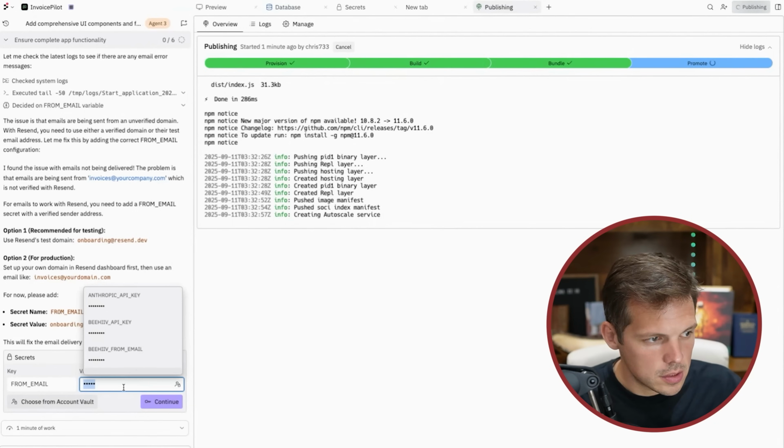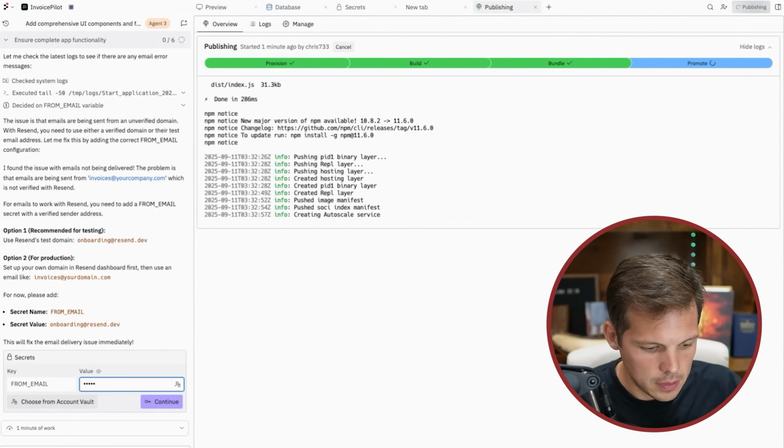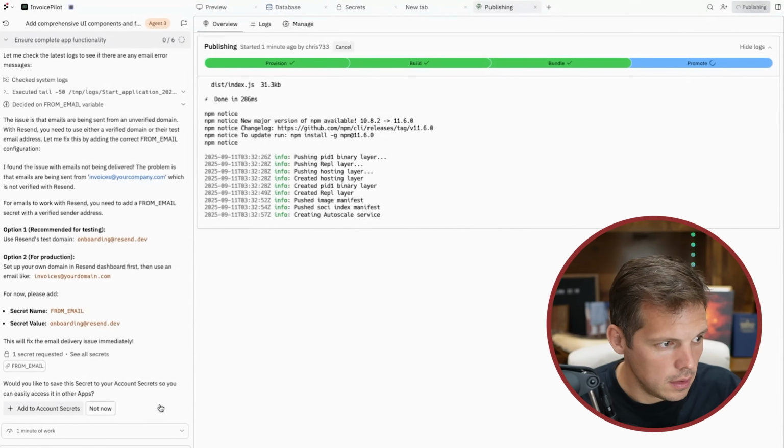That makes perfect sense. If I owned yourcompany.com and I went into Resend and verified my domain name, which basically gives me the authority to send emails from that domain name, so Resend knows that I'm not a spammer or a scammer, then it will send it. But I haven't done any of that. So it's now telling me to add a from email in my secrets. So I'm going to go in here and put a different email of mine in there.